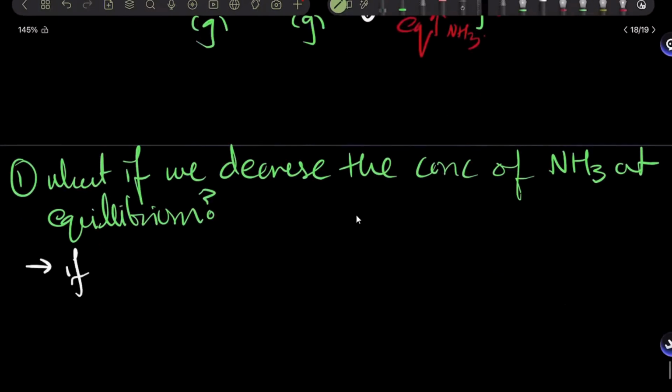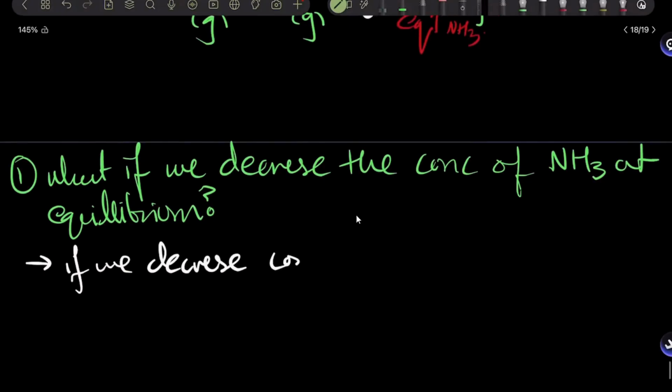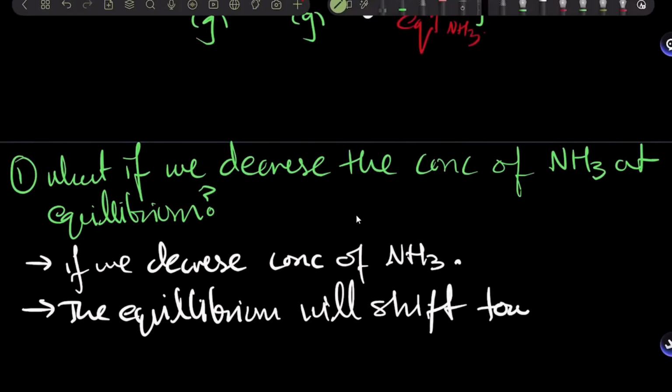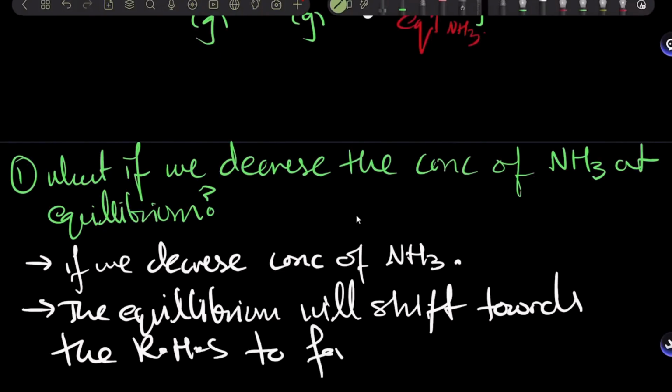So if we decrease concentration of NH3, the equilibrium will shift towards the right hand side to form more NH3.